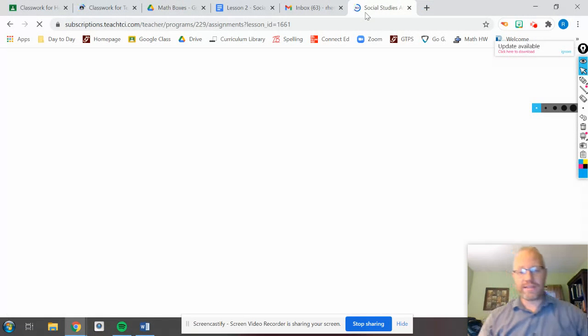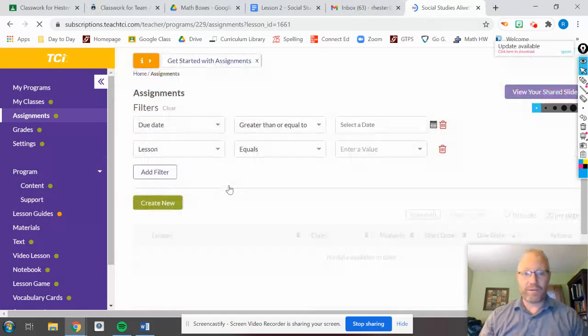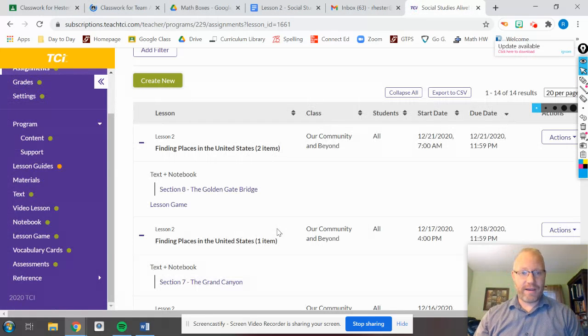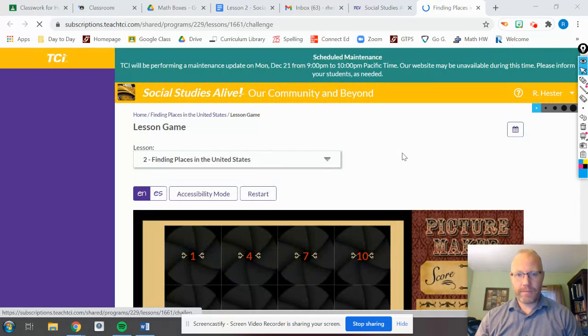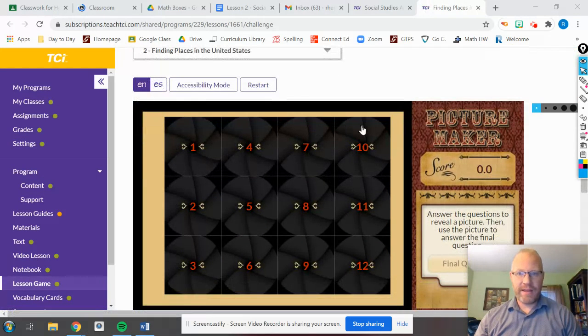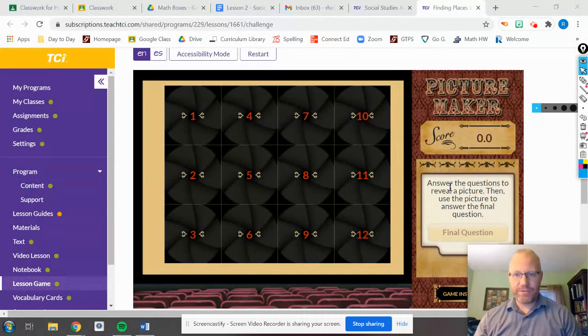I'm going to walk you through the lesson game right now. Sorry to make you close that and reopen it. Maybe you didn't close it and you're still in TCI. So the lesson game for lesson 2, the lesson game today, is Picture Maker. You get a score right here. Answer the questions to reveal a picture. Then use the picture to answer the final question.